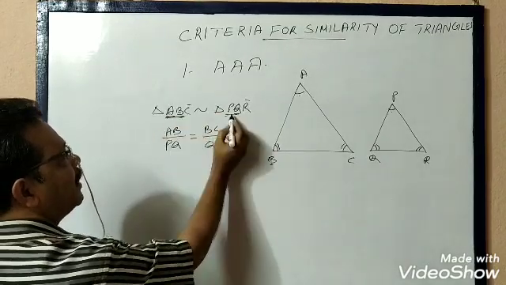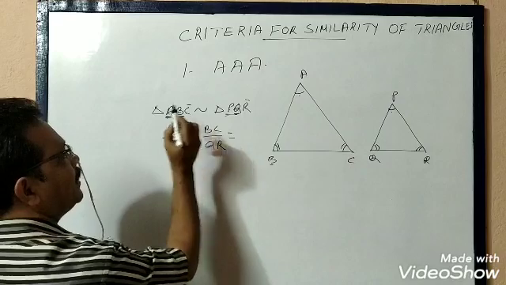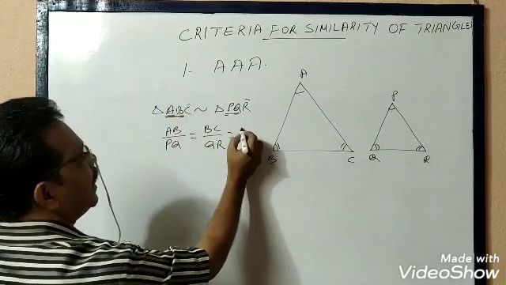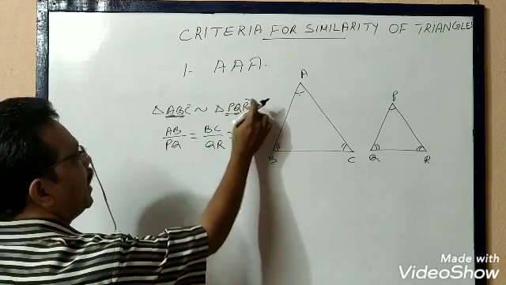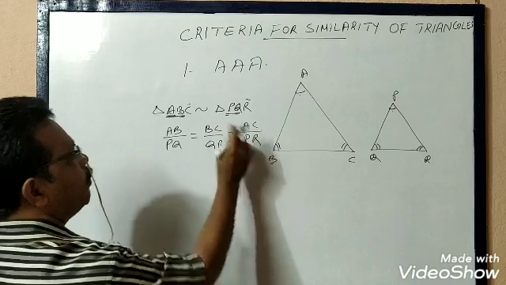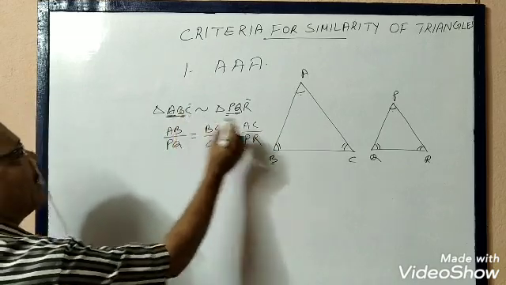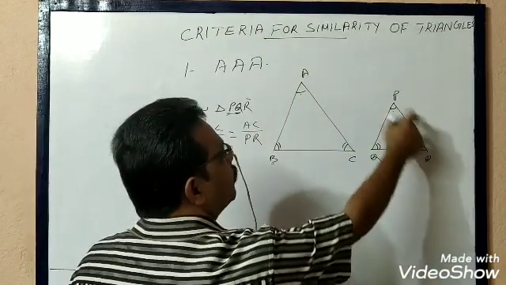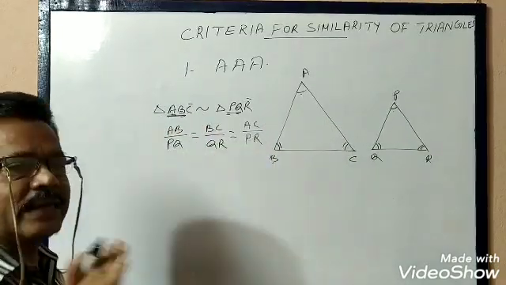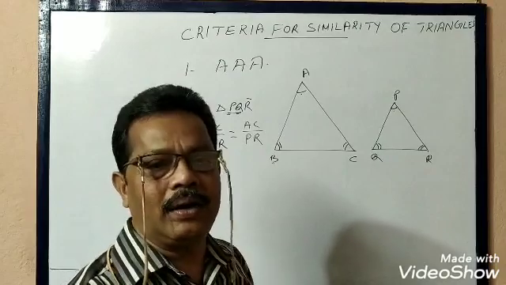First and second, AB by PQ; second and third, BC by QR; and first and third, AC by PR, you can write RP, no problem. If the corresponding angles are equal, then corresponding sides will be proportional. Proportional means the sides ratio will be equal.